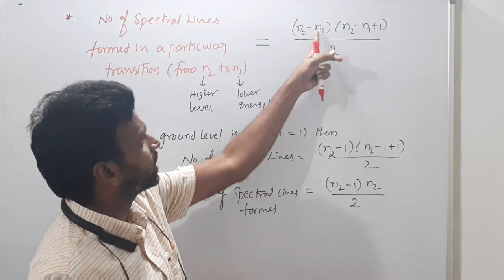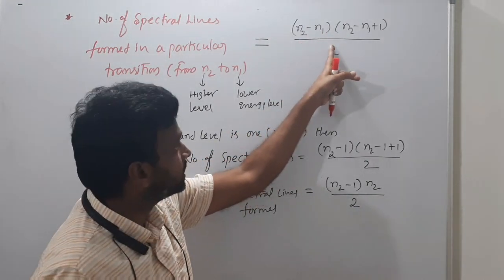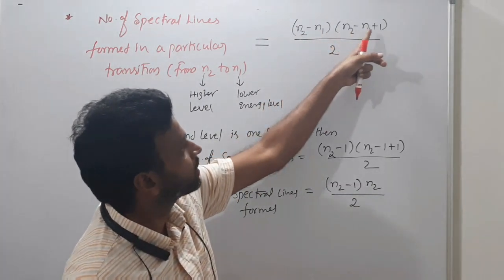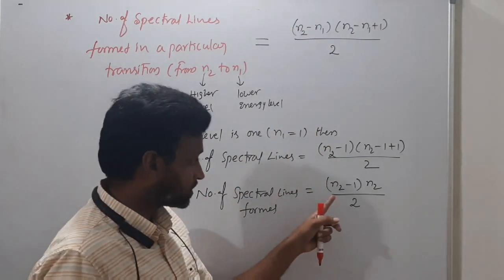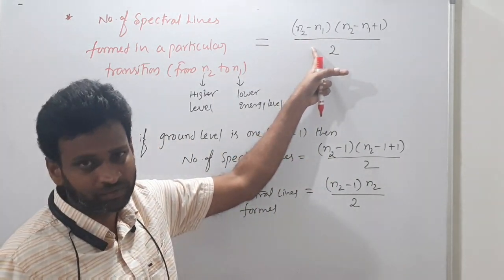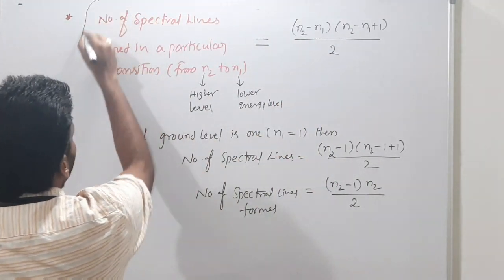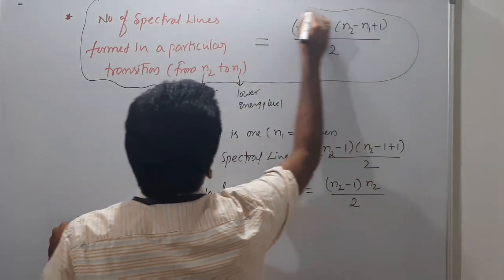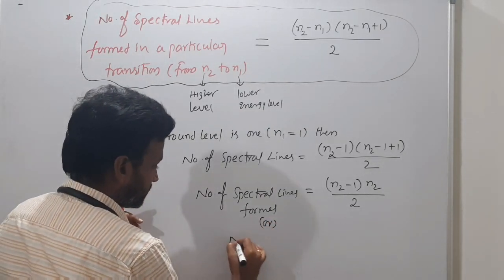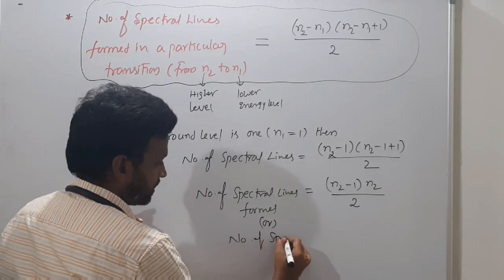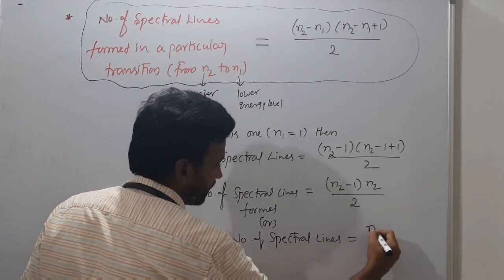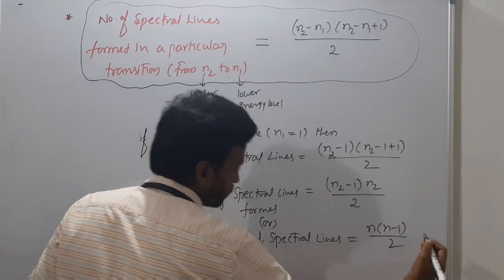If N1 is not equal to 1, then the formula is N2 minus N1 into N2 minus N1 plus 1 by 2. Sometimes in options they will give you this formula. That's why I gave this formula. Otherwise one formula is enough. If you remember this formula, it is actually enough. Finally, or else you can write the number of spectral lines is N into N minus 1 by 2.